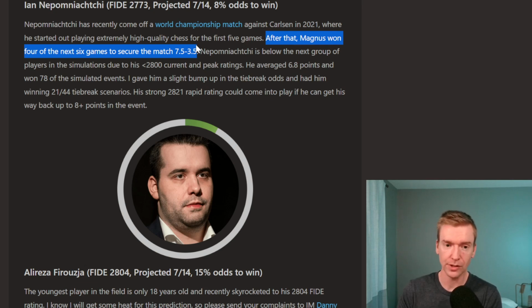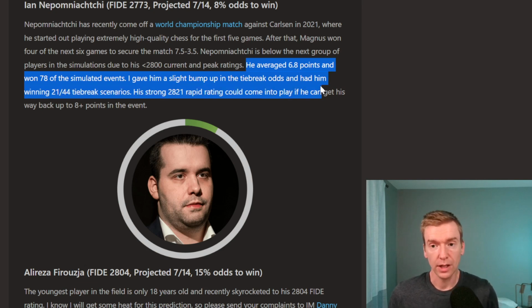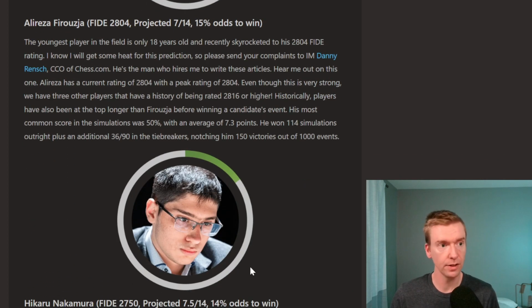And as we'll see, a couple players coming up have to be really tough competition for Nepo to get through in order to win this event. He averaged 6.8 points in the simulations, won 78 simulated events, and he did get a slight bump in the tiebreak odds due to his strong rapid rating of 2821. So rapid rating comes into play if the players tie. Depending on if there's 2 players, there's a certain tiebreaker. If there's 3 or more, there's a different tiebreaker. But rapid and potentially blitz come into play during a tie. So that could favor Nepo if there's a tie for first.